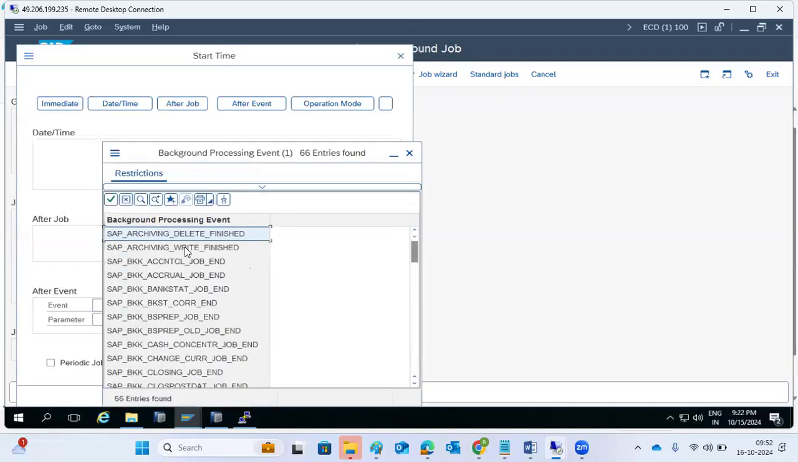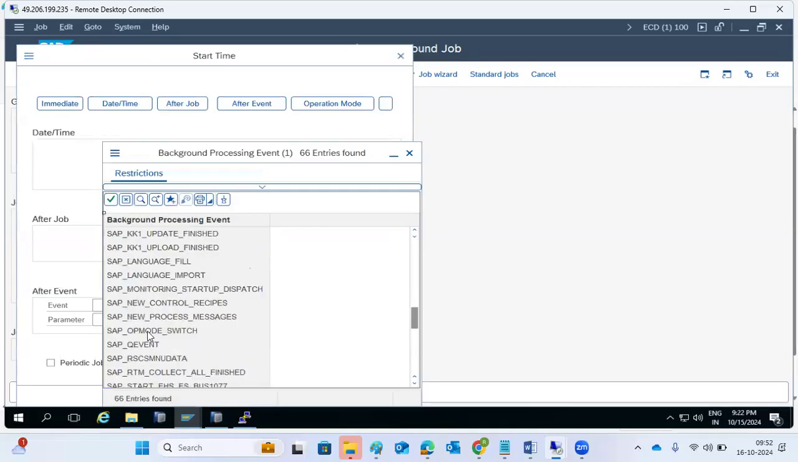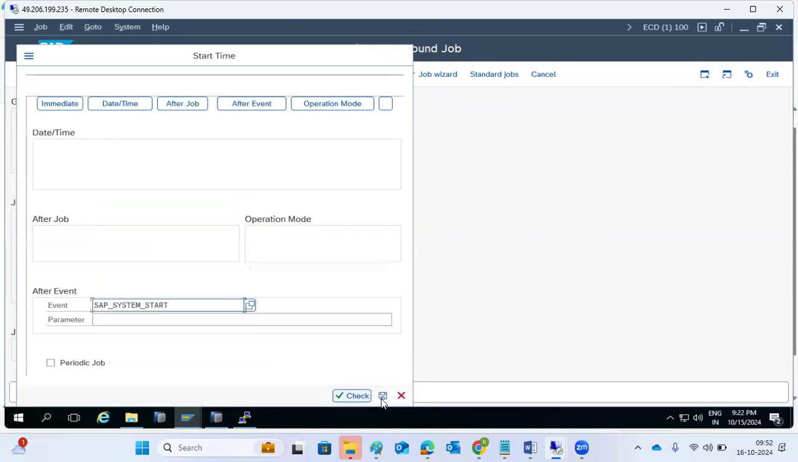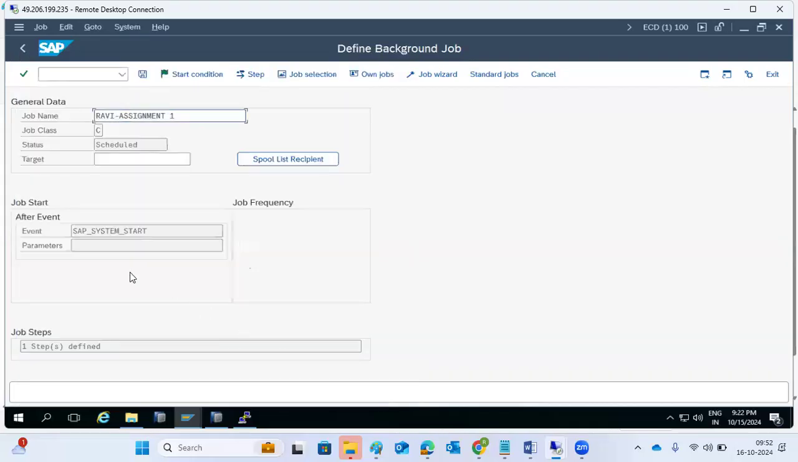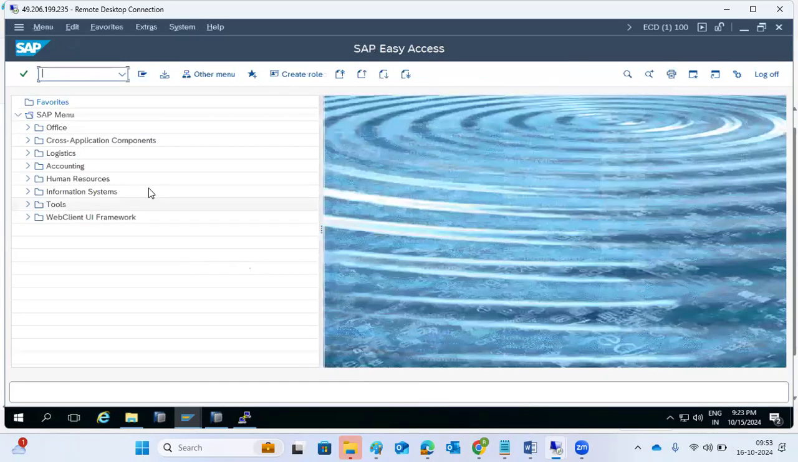Events, for example, archiving write is finished and as soon as that happens you need to run this job. As soon as the system operation mode, as soon as queue switch, as soon as a new control something has happened, there are standard events. So as soon as the system is started, if you immediately want to run this job, then I can schedule it. Immediately when the system is restarted, your job will be executed. So like that, we can define some events in SM62.